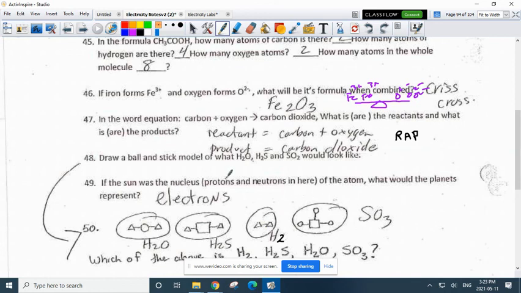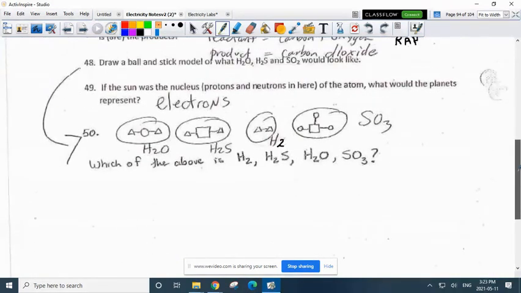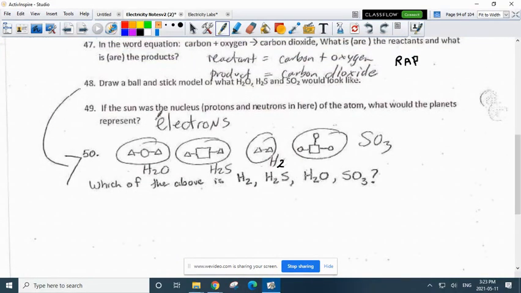And then if the sun was the nucleus, it would have the protons and neutrons in it. What would the planets represent? They would represent electrons. So that could be a space question, that could be a chemistry question, that could be an electricity question.